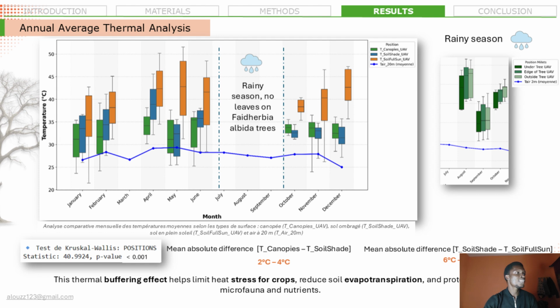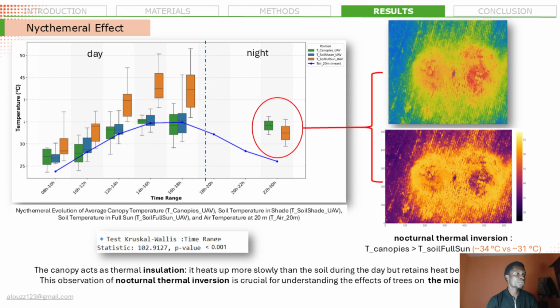We also analyze the nocturnal cycle. In the early morning, temperatures are relatively homogeneous. However, from midday, clear differences appear between the surfaces. At nighttime, the soil cools down quickly while the temperature under the canopy remains high, especially during the dry season. This highlights the important role of trees in thermal regulation.